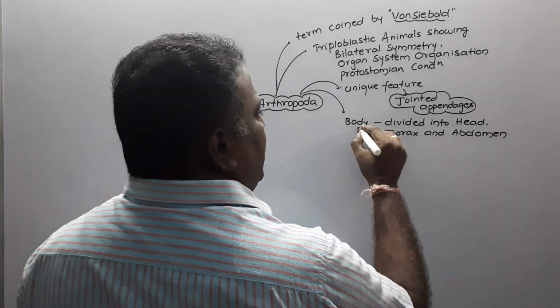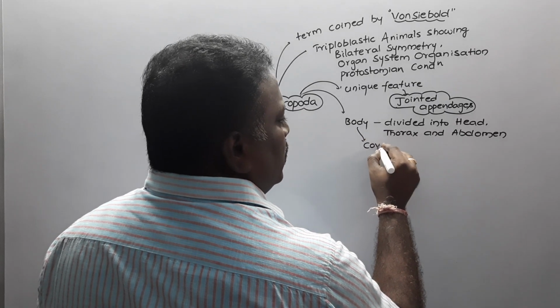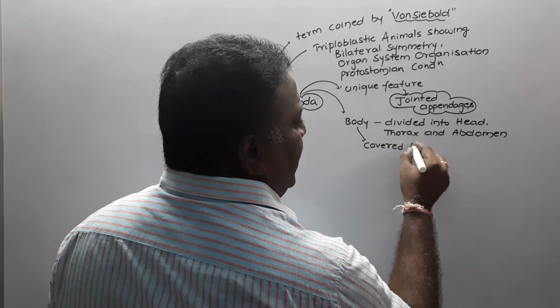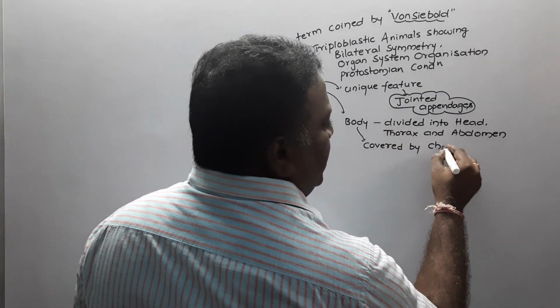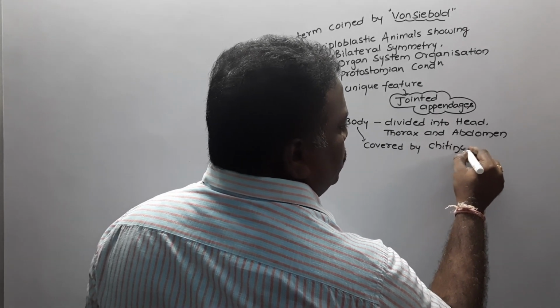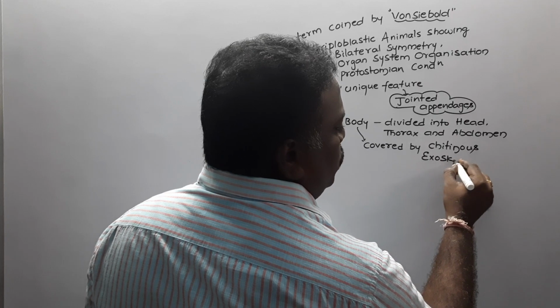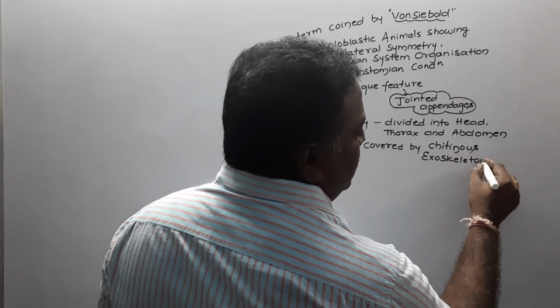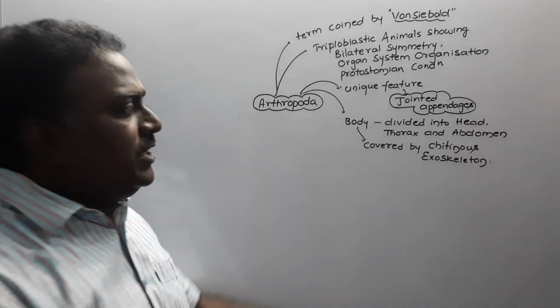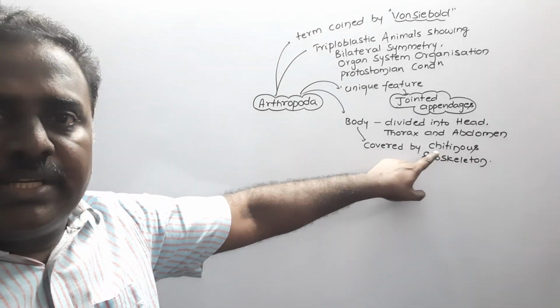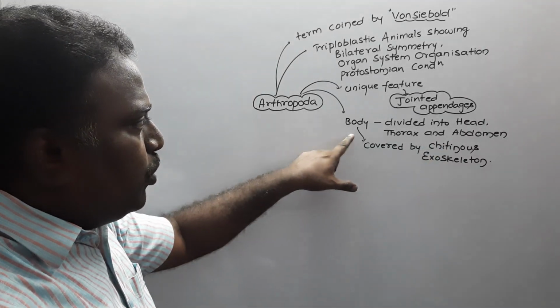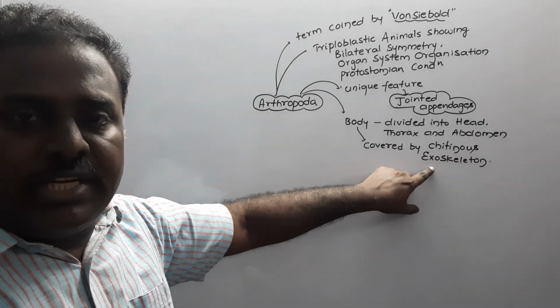And the body is covered by a chitin-made protein, that is, a chitinous exoskeleton. Sir, what is the meaning of chitinous? It is a strong protein. The exoskeleton is made up of a protein called chitin. Hence, we say the body is covered by a chitinous exoskeleton.